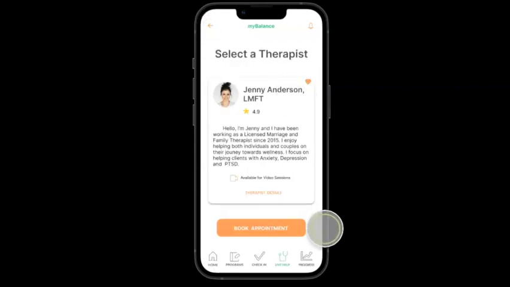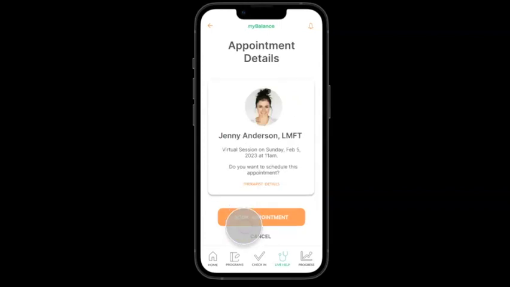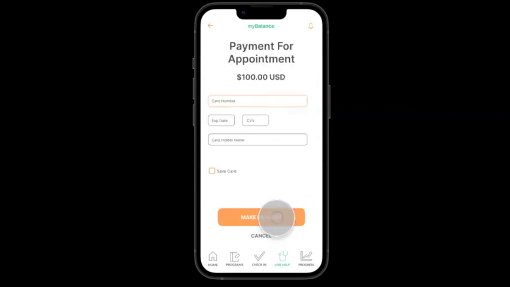Okay, so I would like to book an appointment with Jenny. Let's see when she's available. All right, so I'm available on weekends, so the 5th would work for me. As I said before, I would like 11 a.m., a morning appointment, so I'm going to book that appointment. Alrighty, confirm the details on that card. I would like to schedule this appointment.